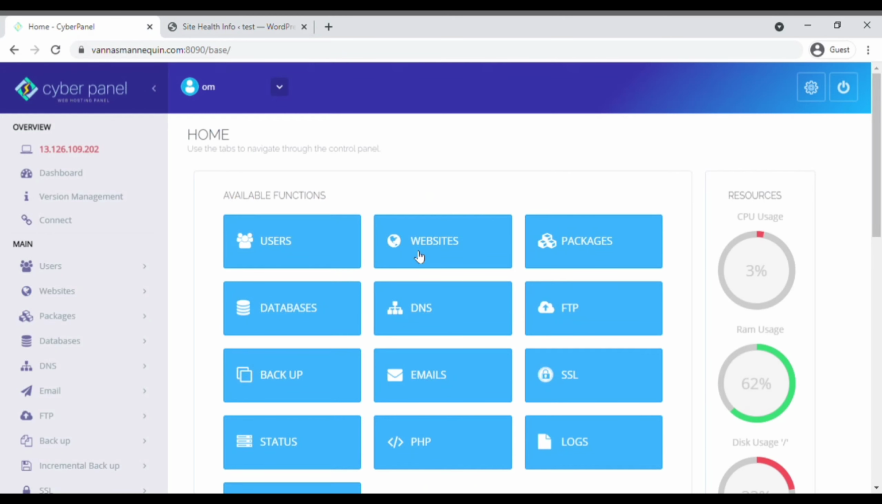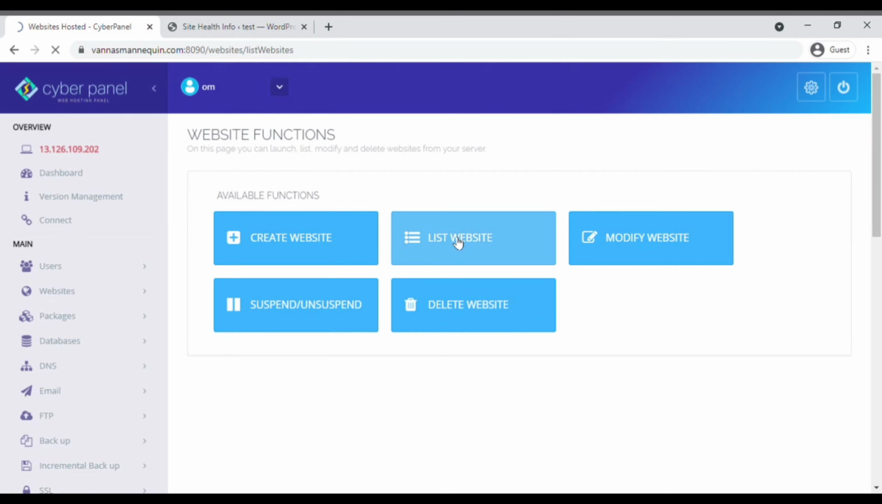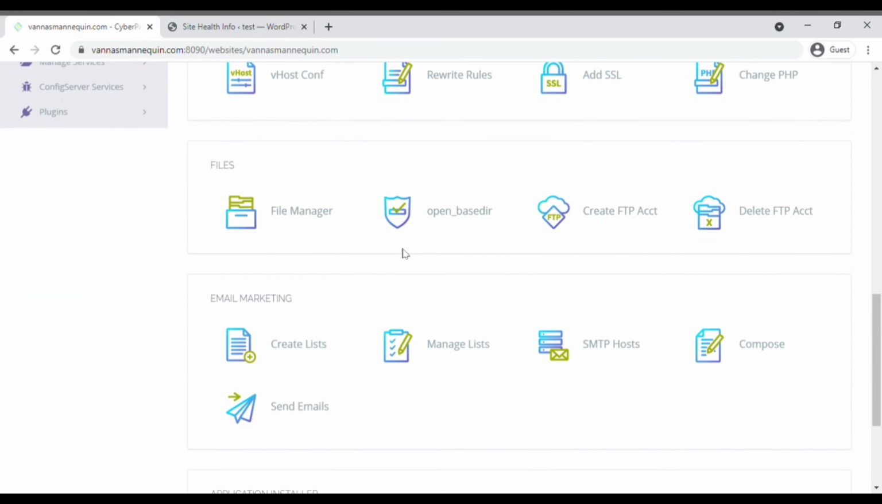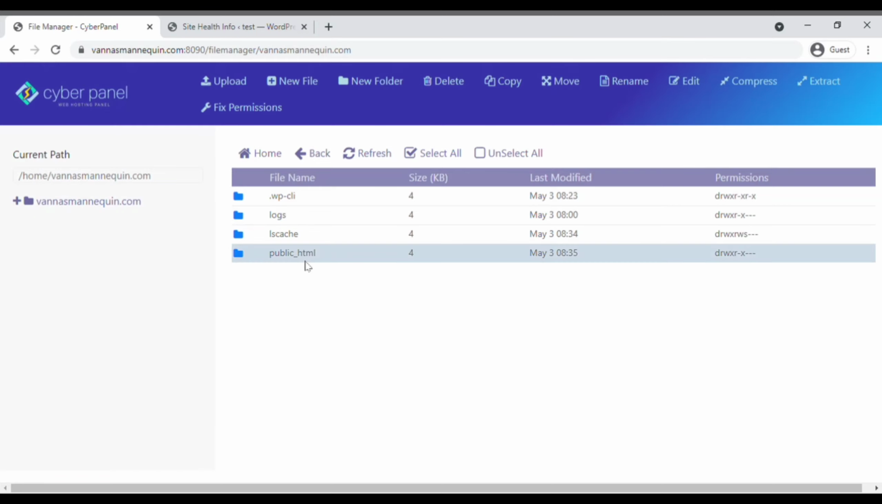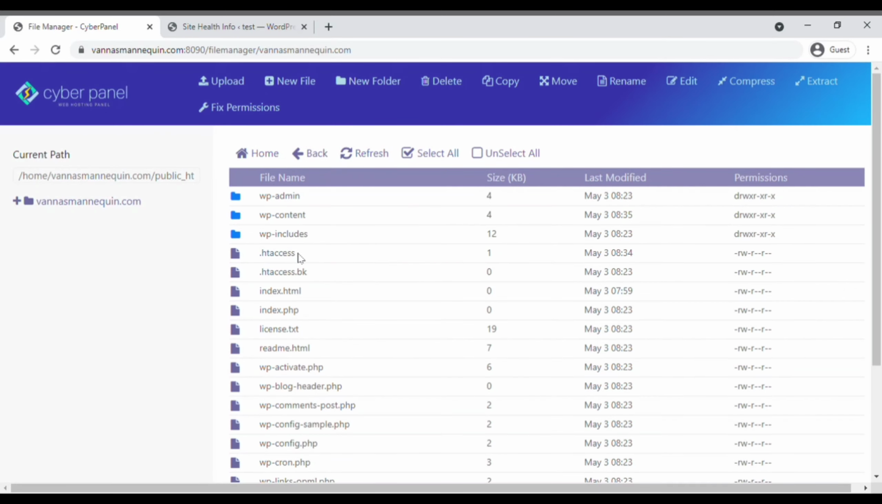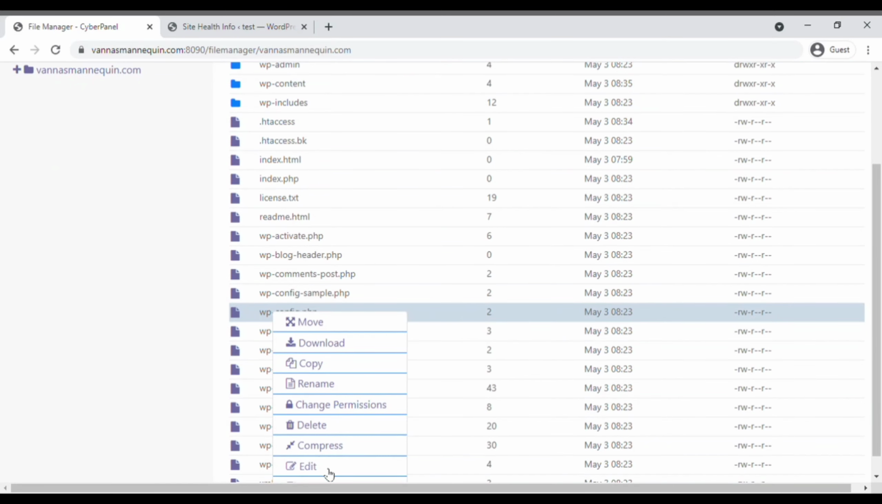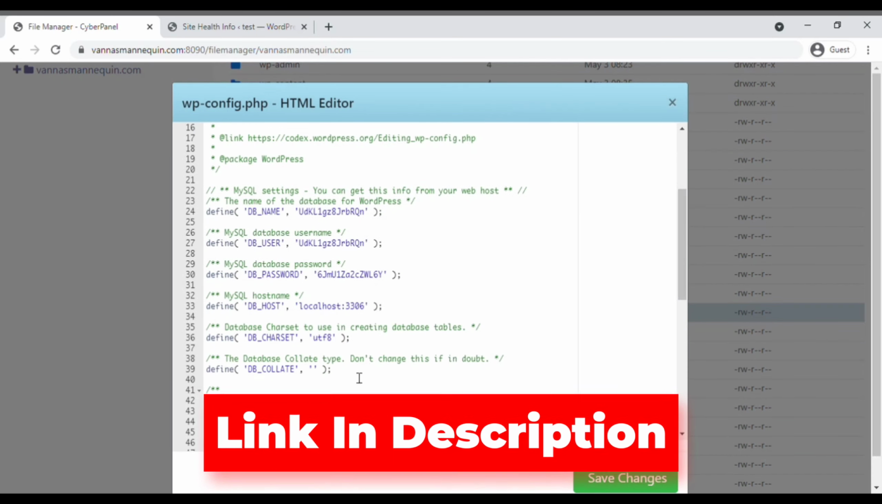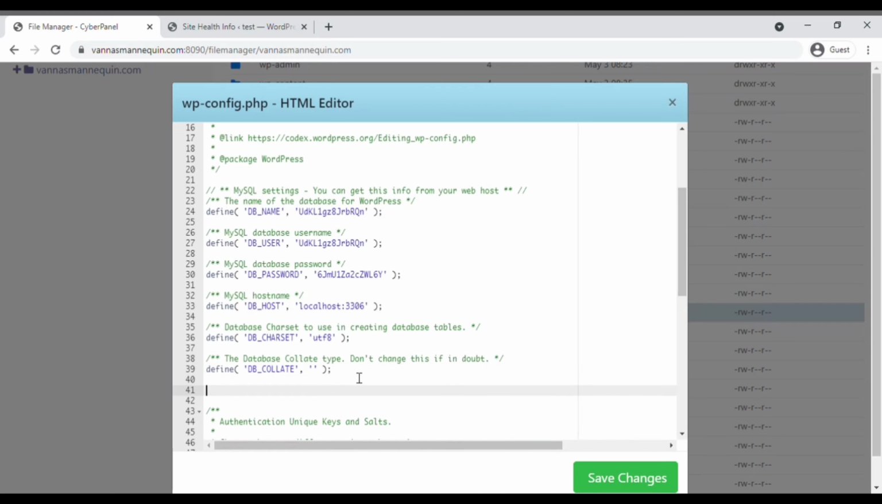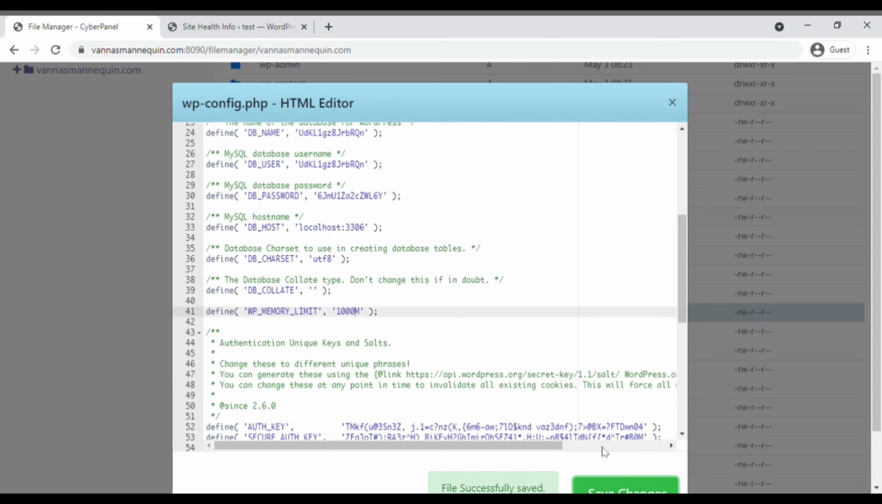Click on the website, click on List Websites, click on Manage, go down, click on File Manager. And after that, click on your domain. Click on public_html, click on wp-config and after that simply click on Edit. In the description, I have given a simple code snippet. Just paste the code snippet in the wp-config and replace 256 with 1000 MB and this will increase your PHP memory limit to 1000 MB. After that, click on Save.